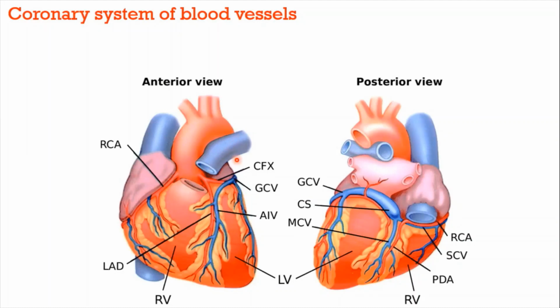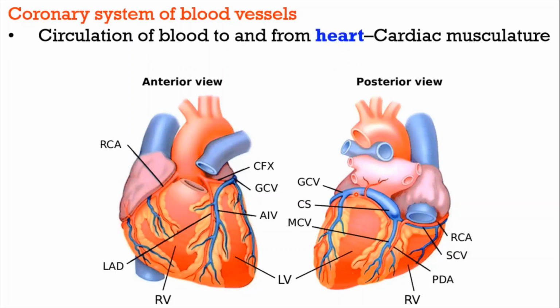Heart supplies blood to each and every tissue of our body by its pumping action. For the pumping purpose, it also needs energy. For the production of energy, the basic requirements are oxygen and nutrients. To meet those requirements, its wall also needs a supply of blood. So the heart also pumps blood to its own wall. So the supply of blood to the wall of the heart is done by the coronary system.